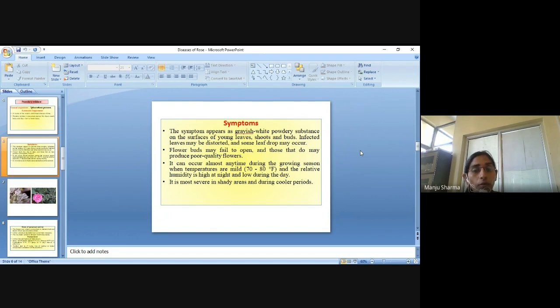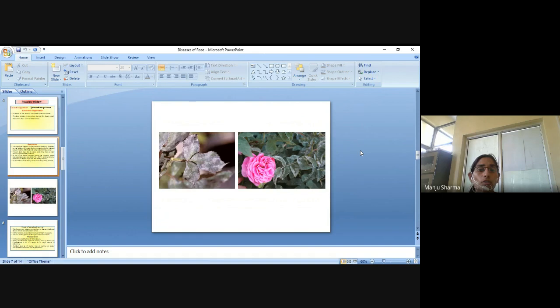So it is most severe in shady areas and during cooler periods. Basically, the pathogen infects the plant during the cooler periods, whenever the temperature is lower. So these are the symptoms of powdery mildew disease.